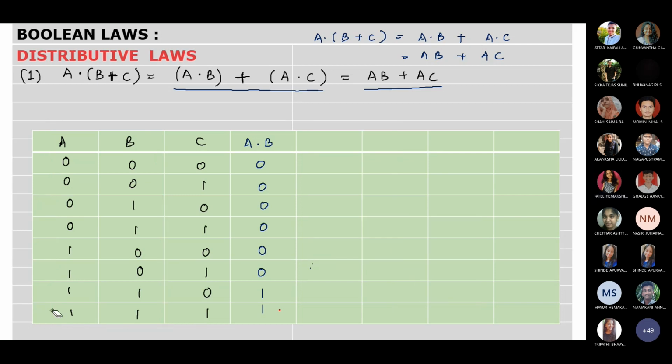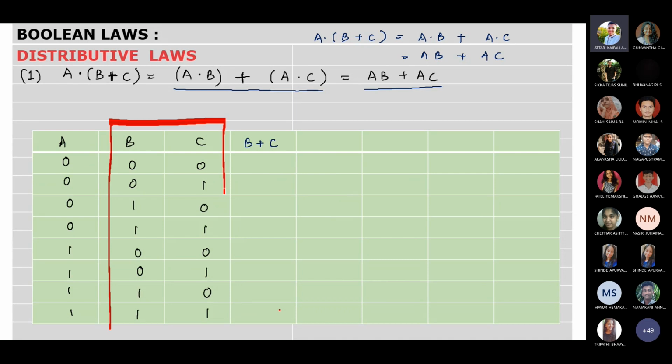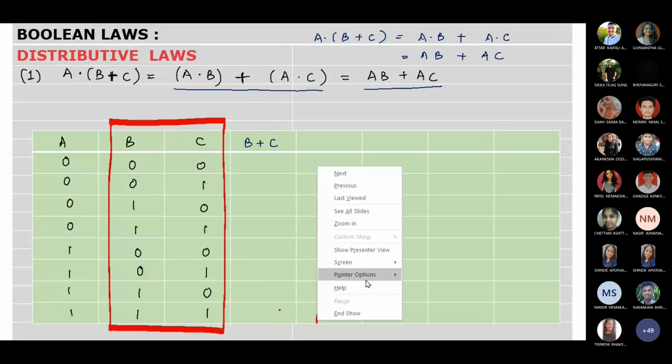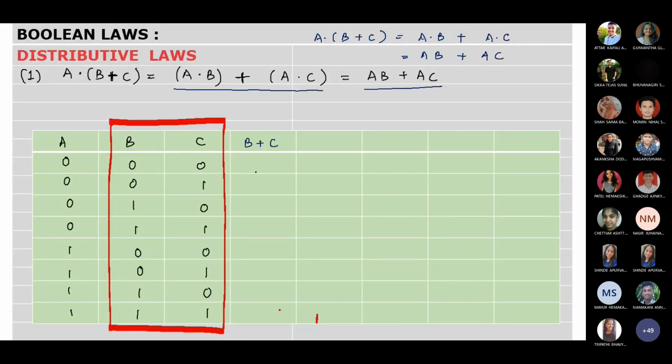Thank you ma'am. I am sleeping in the lecture. I am sleeping. Okay. So we first start with the LHS expression, which I completely forgot. So first we will take B plus C. So we focus on these two columns. Should I turn off this crazy color? It doesn't irritate you, right? I keep changing the colors again and again. No, ma'am.